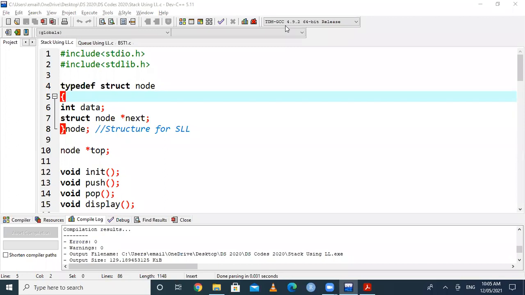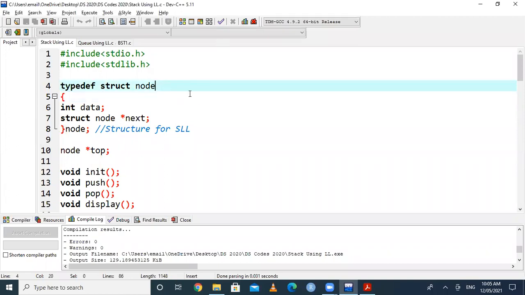I am saying that there are three types of linked list. So which are they? Anyone unmute yourself and tell me which are three different types of linked list. Single linked list, double linked list. Okay, so this answer is correct. Singly linked list, doubly linked list, and we have one more that is called circular linked list. So these are three types of linked list.